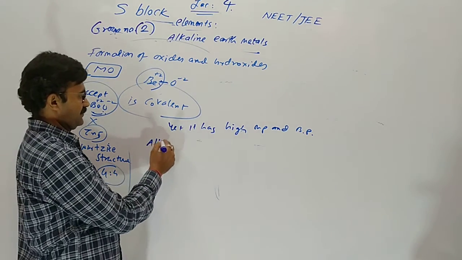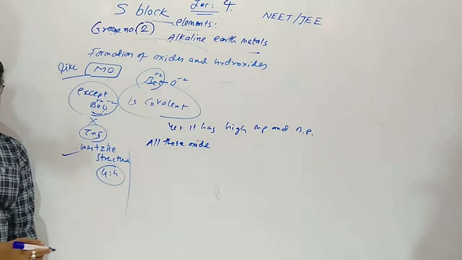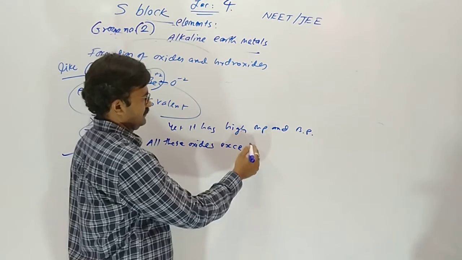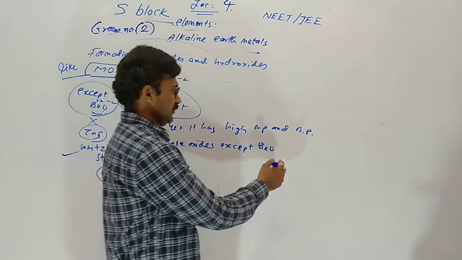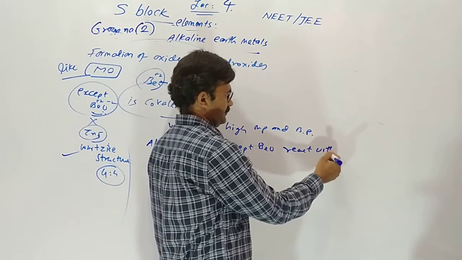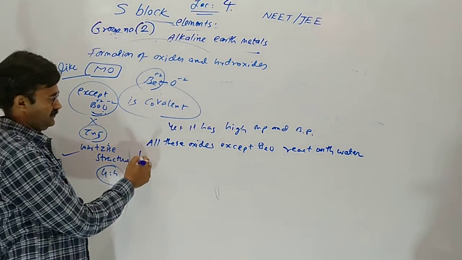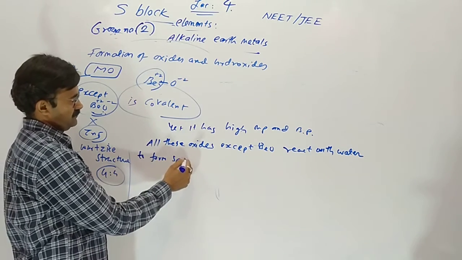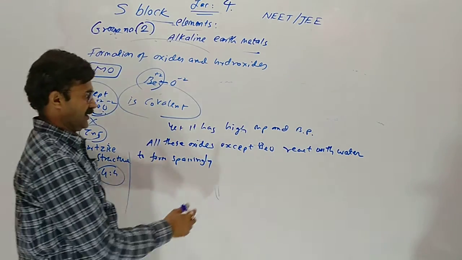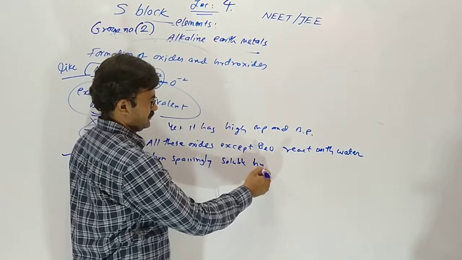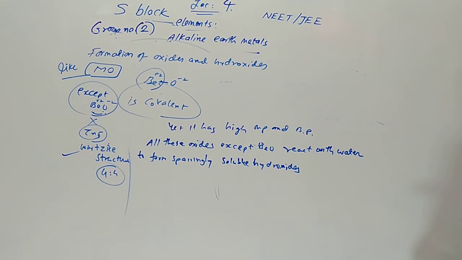All these oxides except beryllium oxide react with water to form sparingly soluble hydroxides.